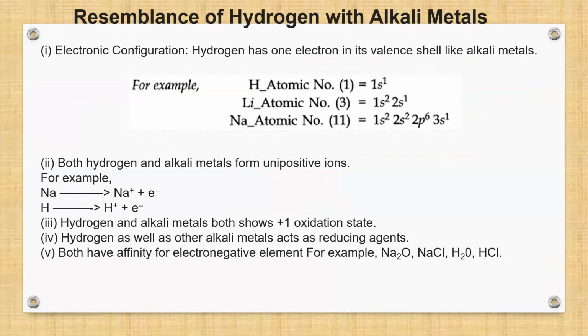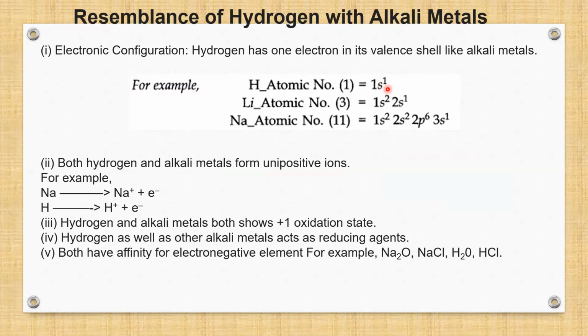Hydrogen, as we know, has atomic number 1. Hence, its electronic configuration becomes 1s1. Now, when it is 1s1, the s orbital can either lose an electron or gain an electron. Hence, hydrogen resembles alkali metals.